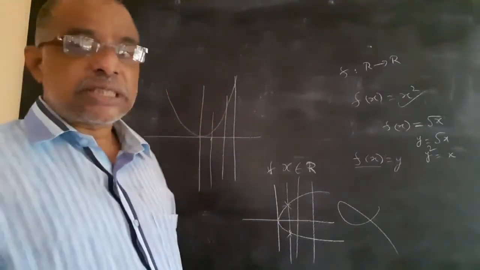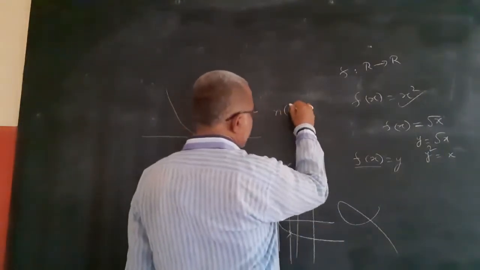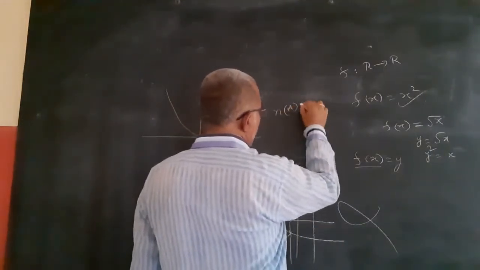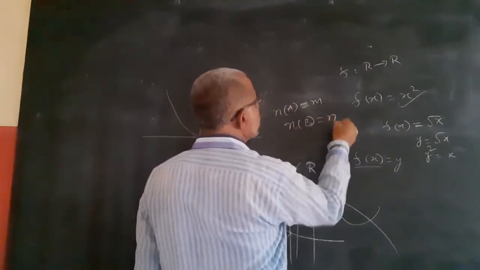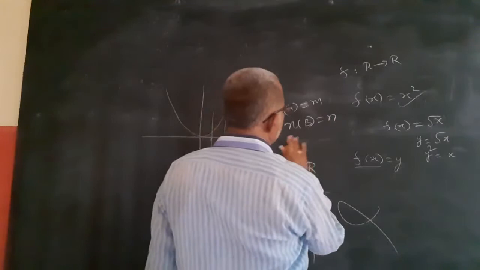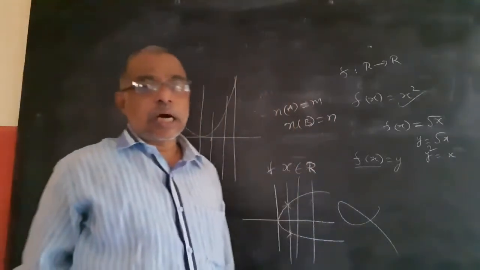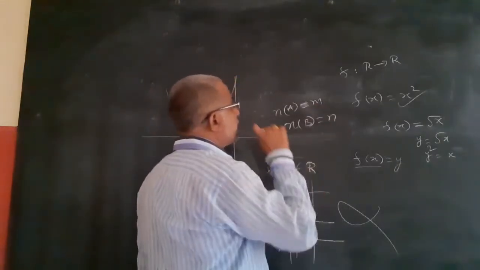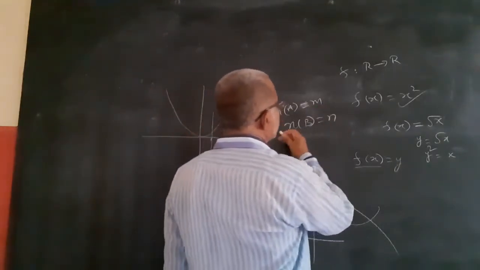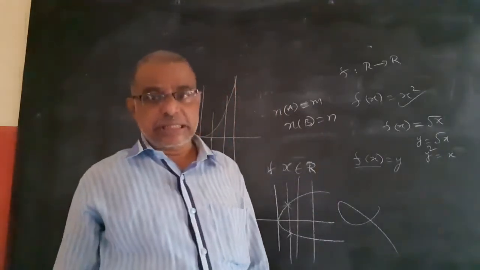The number of functions we already discussed yesterday itself. If n of A equals m and n of B, the number of elements in B, equals n, then how many functions are there? The number of relations is 2 power mn, since a function is a subset of a relation.